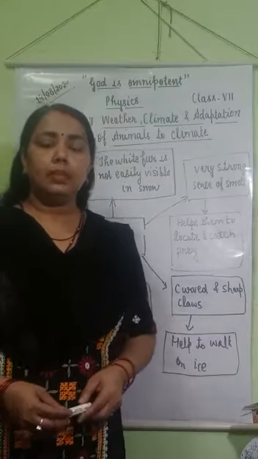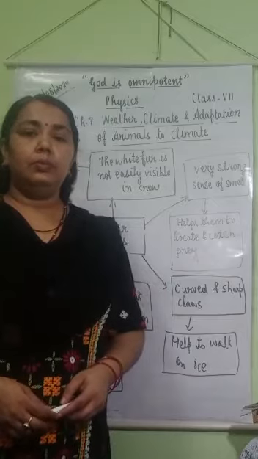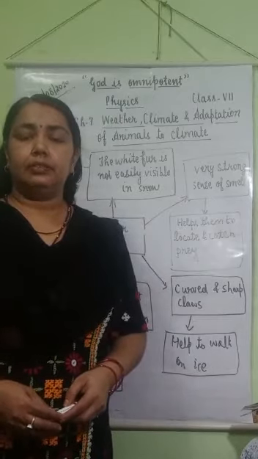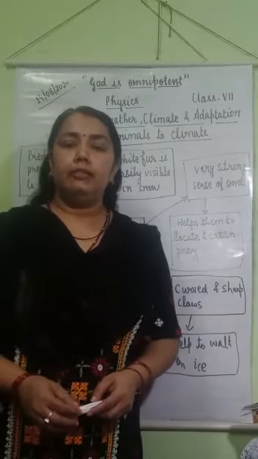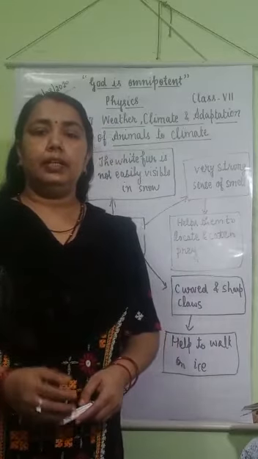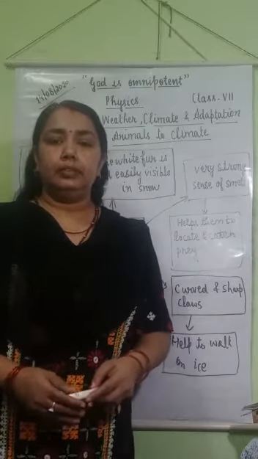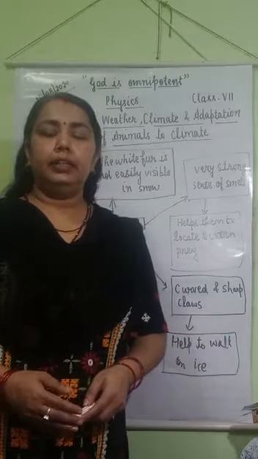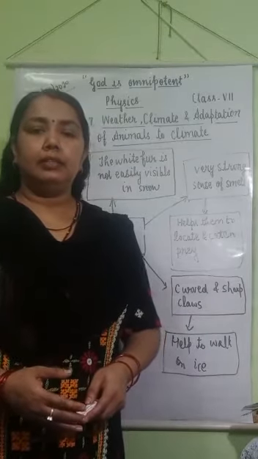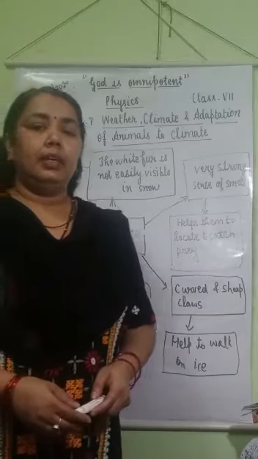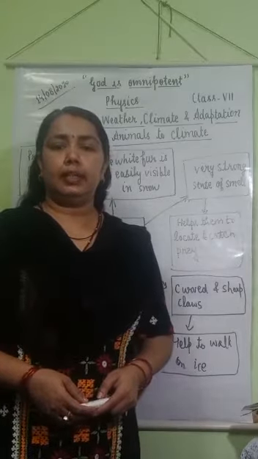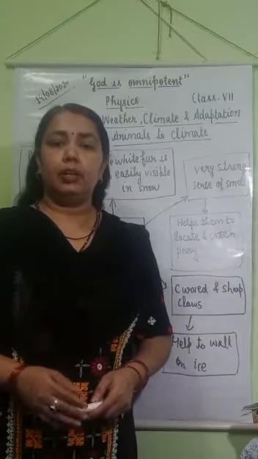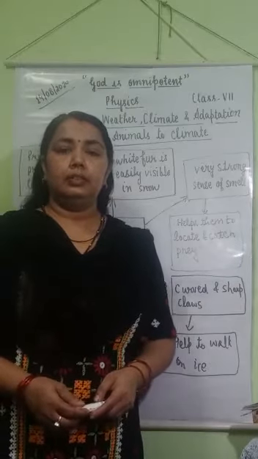Animals adapt according to their habitat, meaning the living or dwelling place where they live. You have learned about habitat, animals living in water, land and air. How can they adapt themselves according to their habitat?